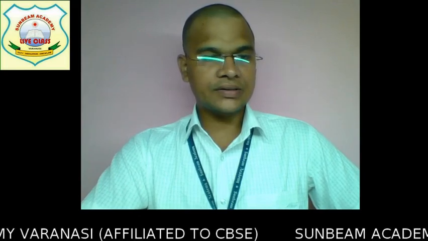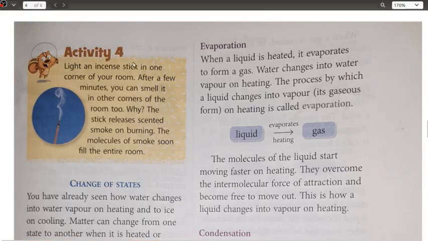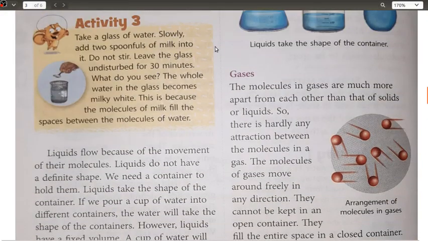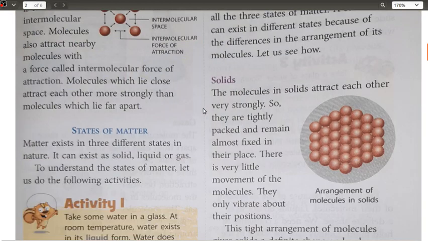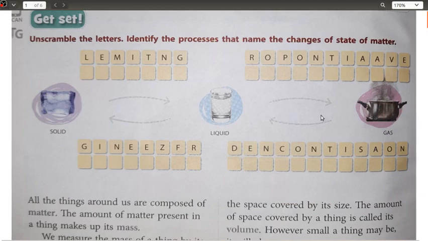Okay, so let us start with today's topic. Till yesterday I told you about the arrangement of the particles in solid, liquid as well as gas. Let me give you a quick recapitulation of what we have done. We discussed the processes: solid to liquid is melting, liquid to gas is evaporation, gas to liquid is condensation, and liquid to solid is freezing.